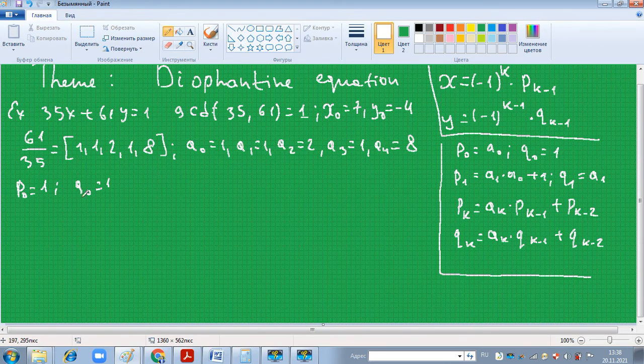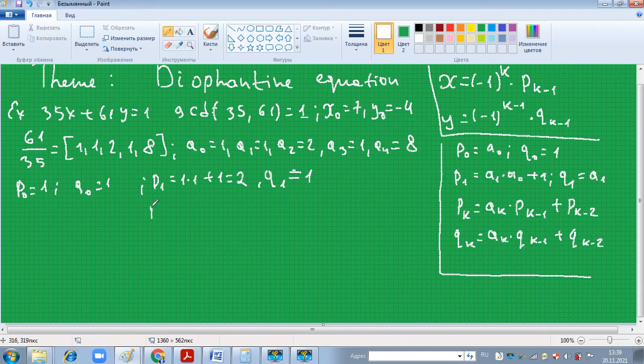Okay, p sub 1 equals a sub 1 times a sub 0 plus 1, which is 1 times 1 plus 1 equals 2, and q sub 1 equals a sub 1, which equals 1.